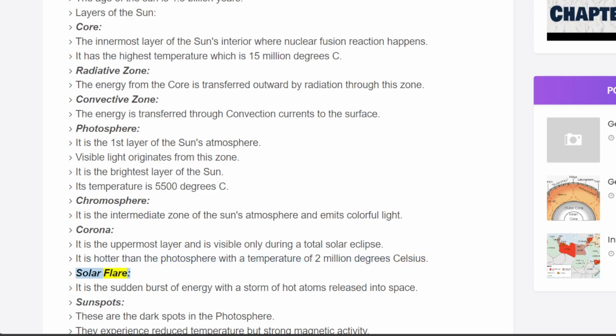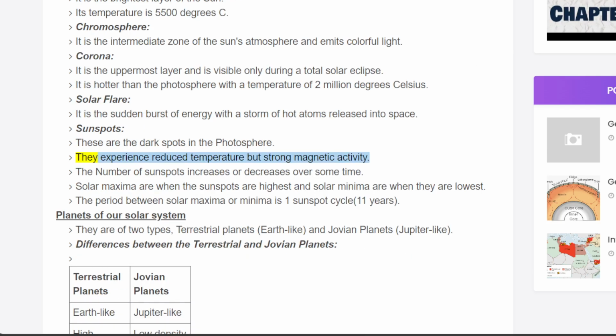Solar flare. It is the sudden burst of energy with a storm of hot atoms released into space. Sunspots. These are the dark spots in the photosphere. They experience reduced temperature but strong magnetic activity. The number of sunspots increases or decreases over some time. Solar maxima are when the sunspots are highest, and solar minima are when they are lowest. The period between solar maxima or minima is one sunspot cycle, 11 years.